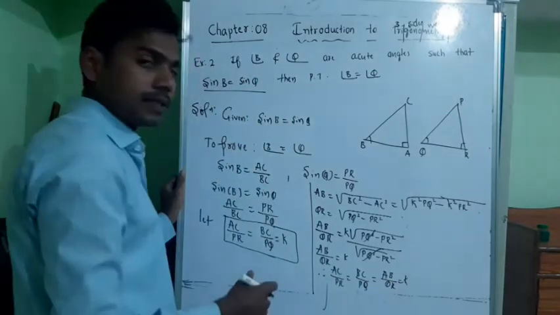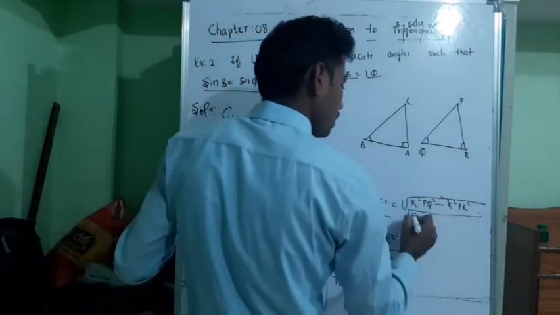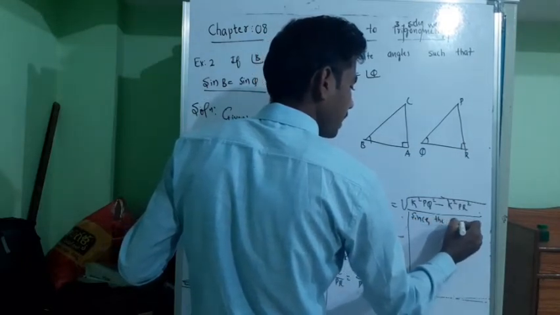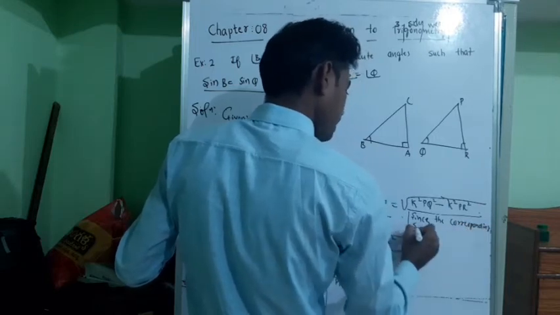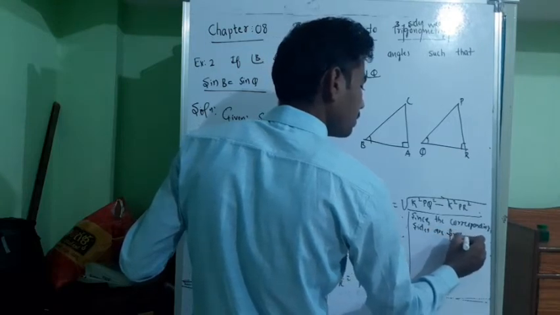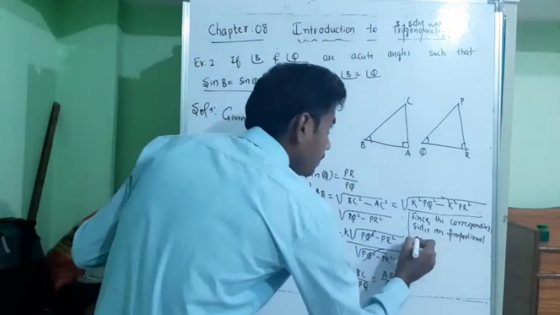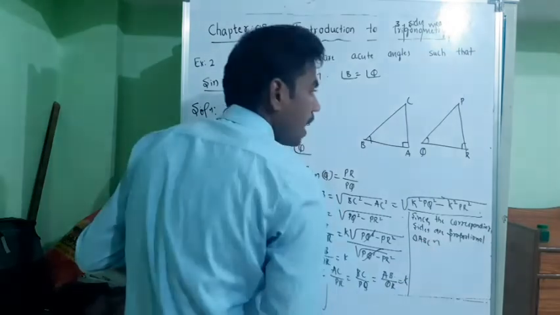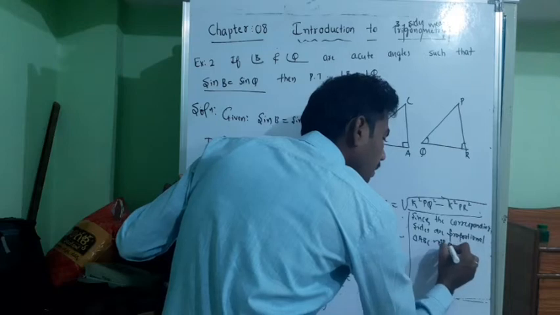Since the corresponding sides are proportional, we can write triangle ABC is similar to triangle RQP.